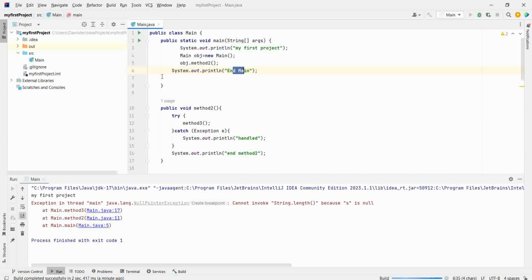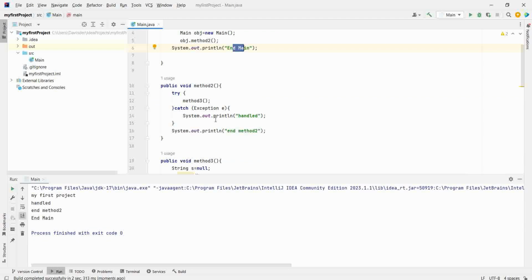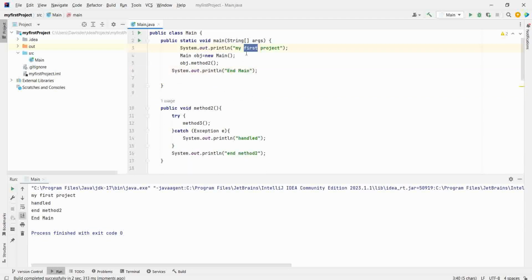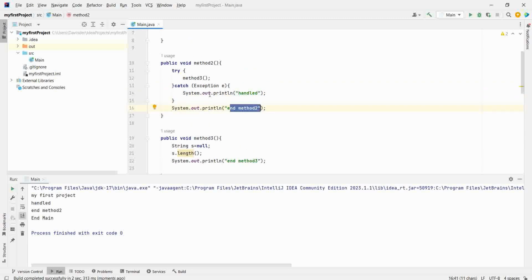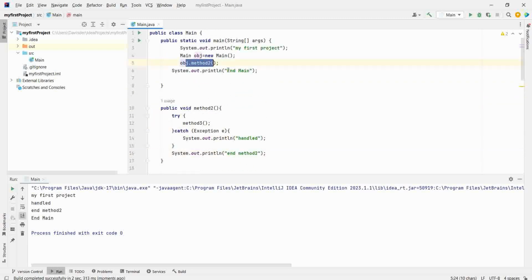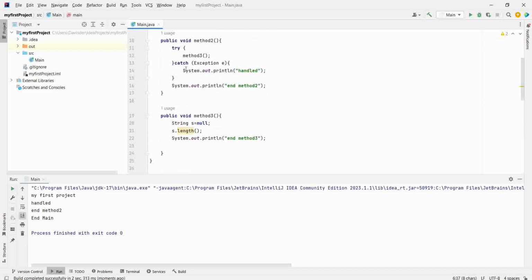Let's run this. Indeed, my first project is printed. Then when there's an exception, then handled is printed. This is not printed. Then after handled, this is printed. Then after this is getting printed. Absolutely correct.